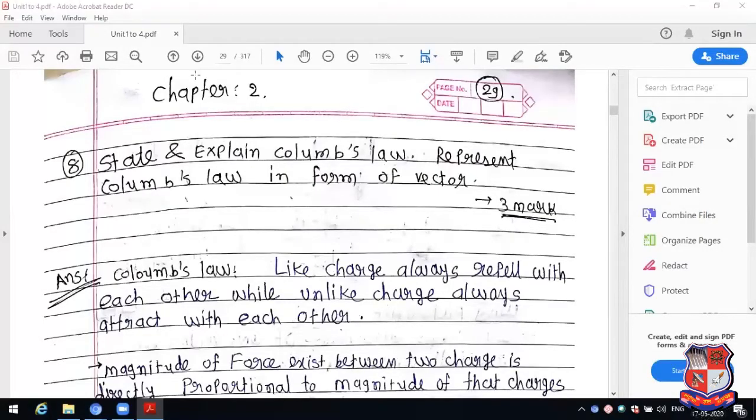Now see, we have discussed here Coulomb's law, and with the help of Coulomb's law, we can discuss the concept of electric field, and with the help of electric field, we can derive the expression for electric field due to infinite line charge and infinite sheet charge. Now, first of all, what is the meaning of Coulomb's law? Like charges always repel each other, while unlike charges always attract each other. It is the statement of Coulomb's law.